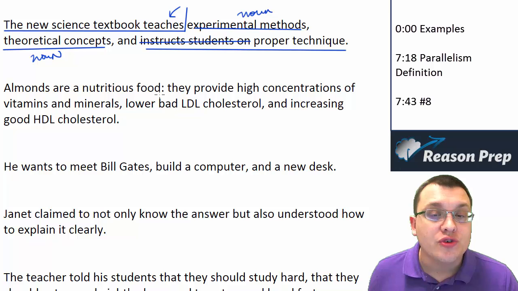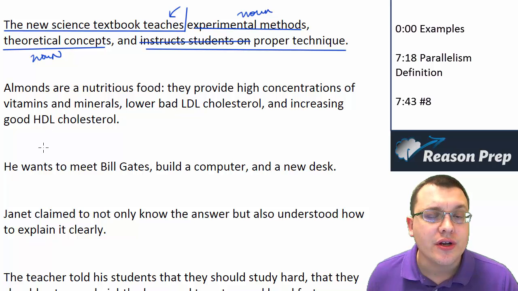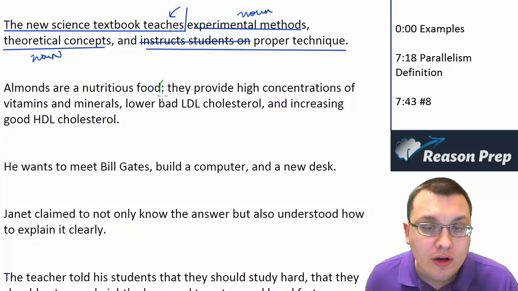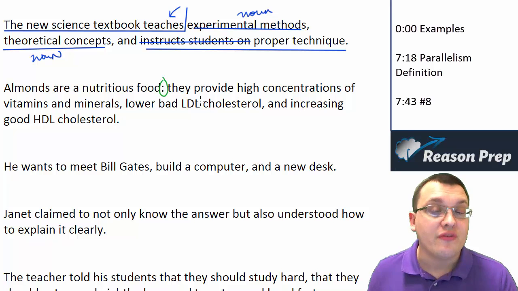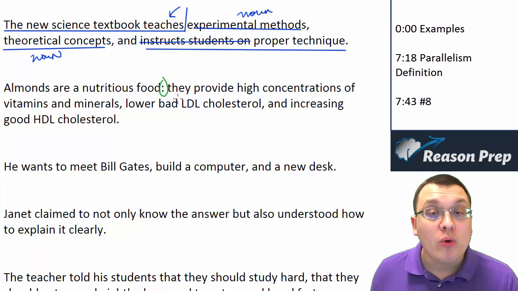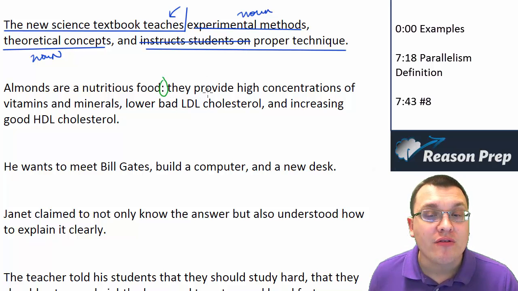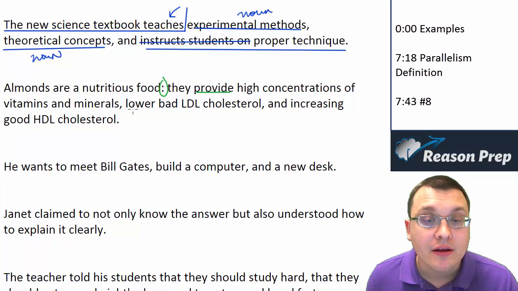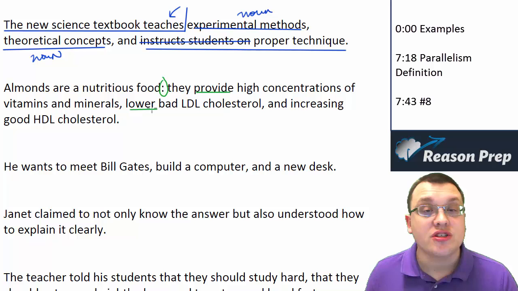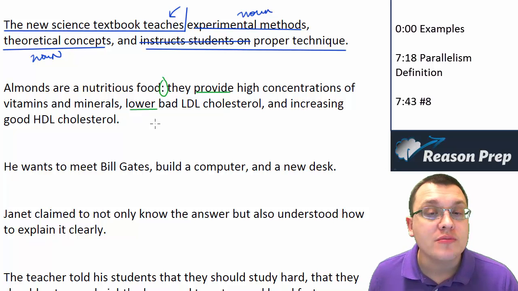Almonds are a nutritious food. They provide high concentrations of vitamins and minerals, lower bad LDL cholesterol, and increasing good HDL cholesterol. Here we have a colon, which is properly used to introduce a list of things. But we have a problem with parallelism. We went from provide, lower, which are basically just the main verb forms, to increasing with ing on the end of it.